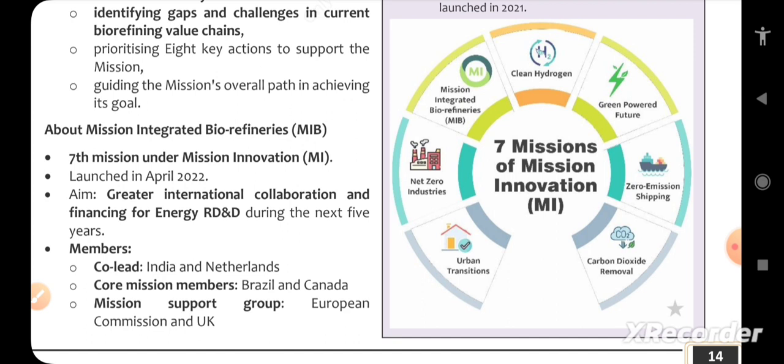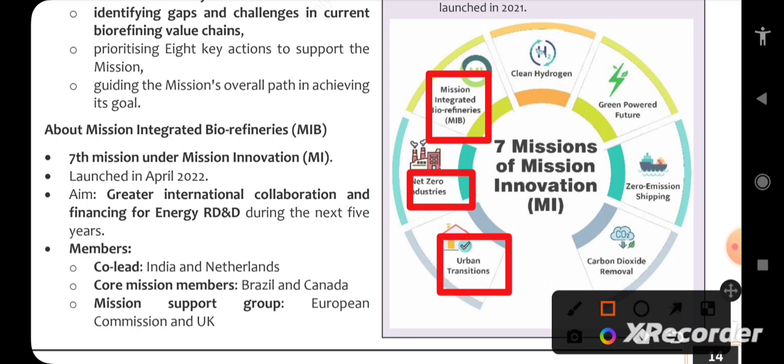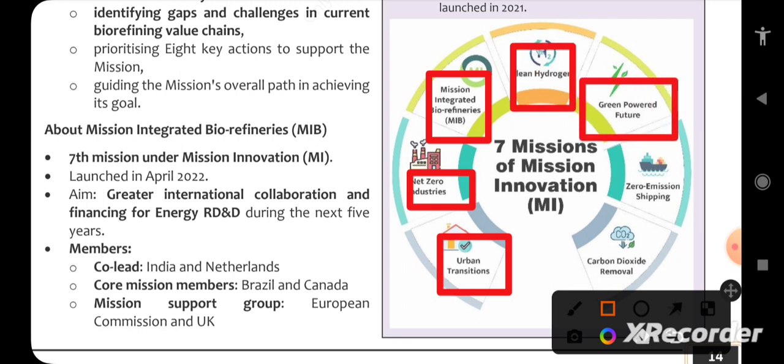What are the 7 different missions of Mission Innovation? Primarily urban transition, net zero industries, mission integrated biorefineries, clean hydrogen, green powered future, zero emission shipping, and carbon dioxide removal. This is a direct question for Mission Innovation. Cool, let's move forward.